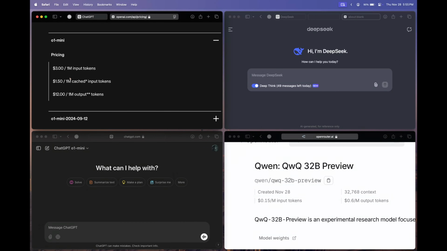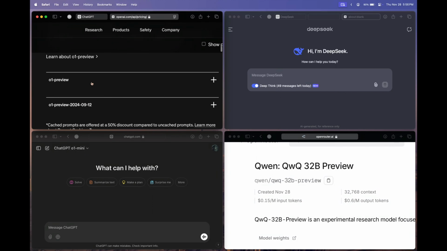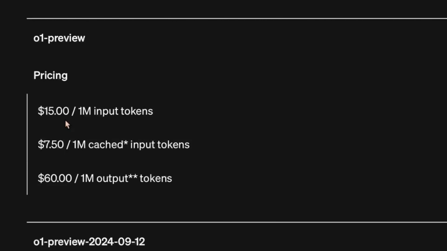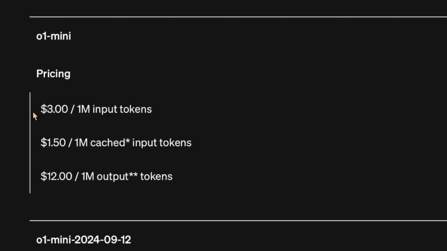So you can see this is the O1 mini model. Let me just open up the preview model as well, why not? So let's see the preview model first. As you can see, it is $15 per million input tokens and $60 per million output tokens, whereas O1 mini has somewhat realistic prices, that is $3 for 1 million input tokens and $12 for 1 million output tokens.